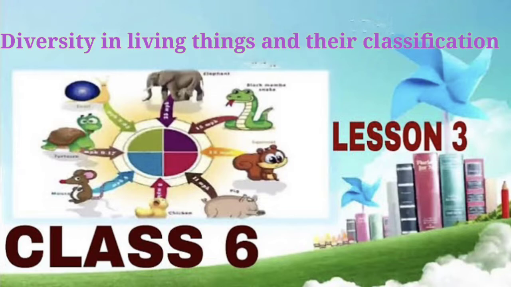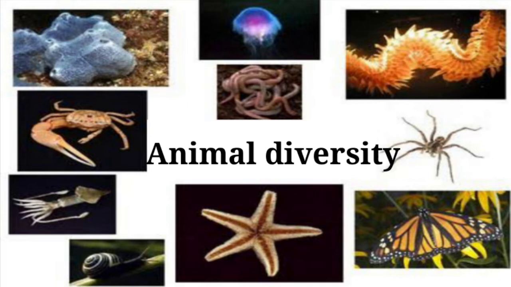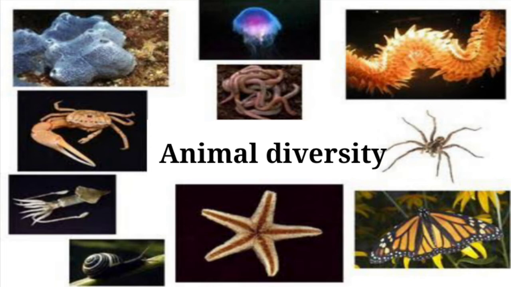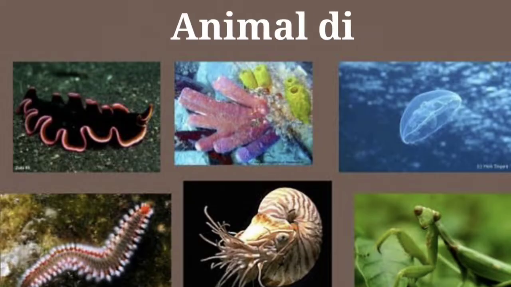Let us learn the remaining part of our lesson Diversity in Living Things and Their Classification. In animals also, there is a lot of diversity. Animals have different shapes and sizes.